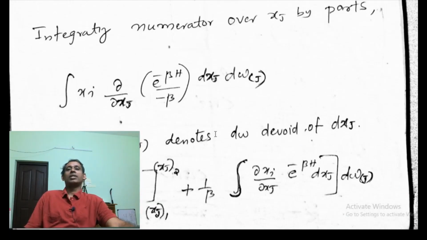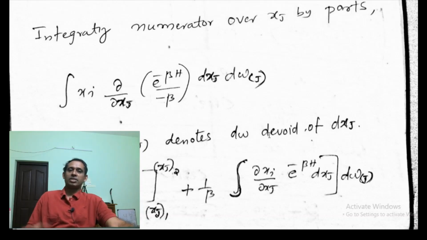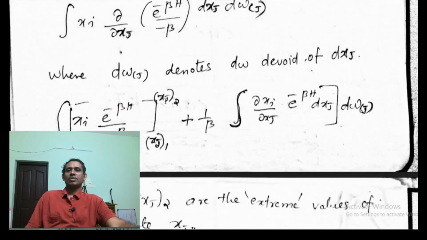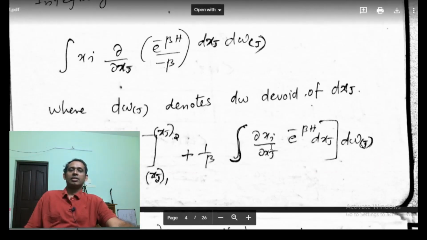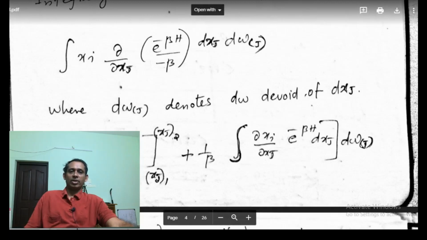Once we have written it in this form, we integrate with respect to xj, while dΩj stays there. As we integrate by parts, we get xi e^(-βH) over minus β, evaluated between the limits xj1 to xj2, the lower limit xj1 and the upper limit xj2, and then minus the integral of e^(-βH) over minus β times ∂xi/∂xj.